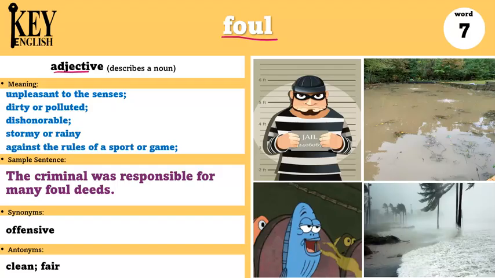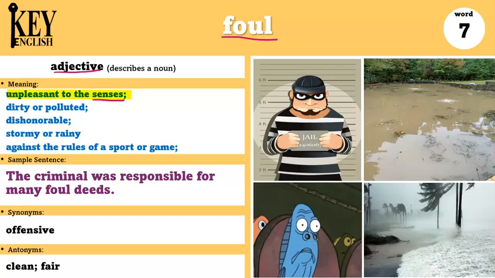Foul is an adjective, and there's actually two other ways we can use it, as a noun and as a verb. But let's talk about the adjective first. It can mean unpleasant to the senses. So remember, your senses are your sight, your hearing, your smell, your taste, and your touch.